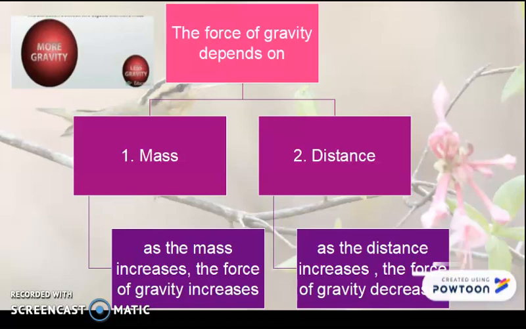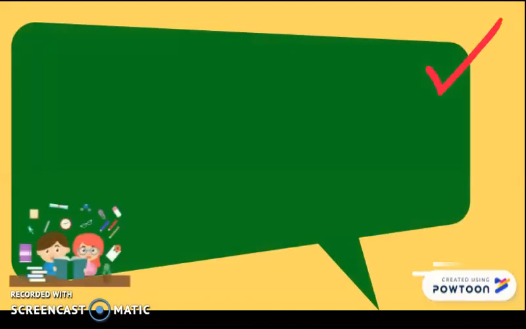And also we said the other factor that affects the force of gravity is the distance, how far substances are from each other. المسافة. So as the distance increases, the force of gravity decreases. Let's explain what that means.